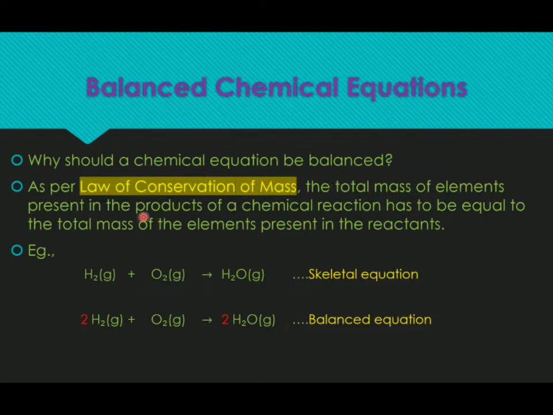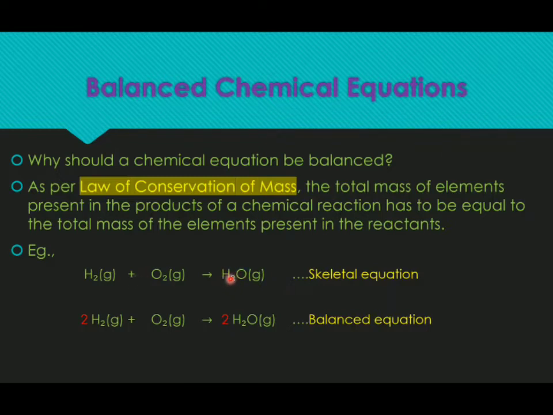As per the law of conservation of mass that we learnt in the previous class, in 9th class, the total mass of elements present in the products of a chemical reaction has to be equal to the total mass of the elements present in the reactants. Consider this example: H2O has 2 atoms of hydrogen and 1 atom of oxygen.